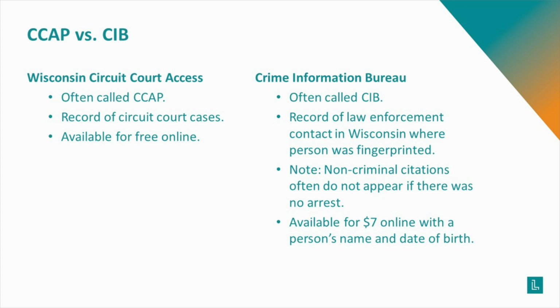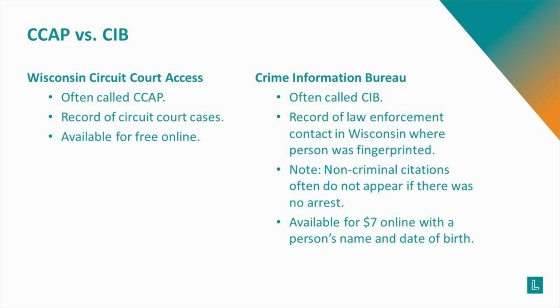The second way to view records is through the Criminal Information Bureau report, which is also known as a CIB, which is produced by an office in the Wisconsin Department of Justice. The CIB maintains reports of any arrests in Wisconsin, whether or not they led to criminal charges or convictions. Anytime someone is arrested in Wisconsin, the CIB automatically logs that arrest, any charges associated with it, and usually the outcome of those charges, and keeps it in their system.